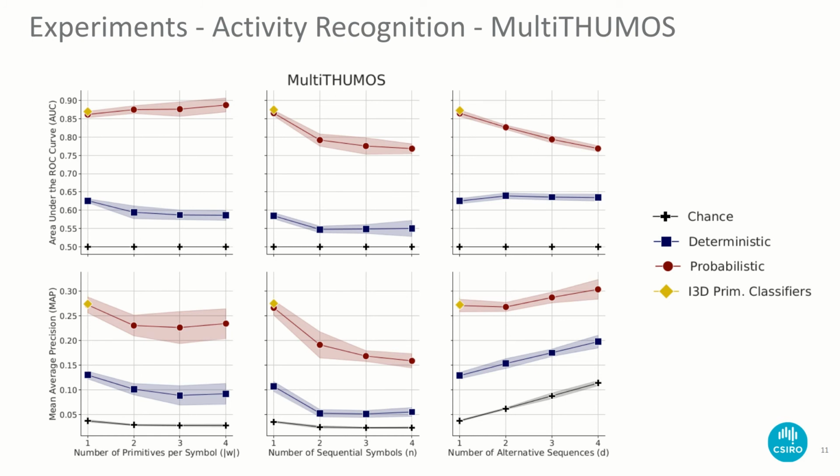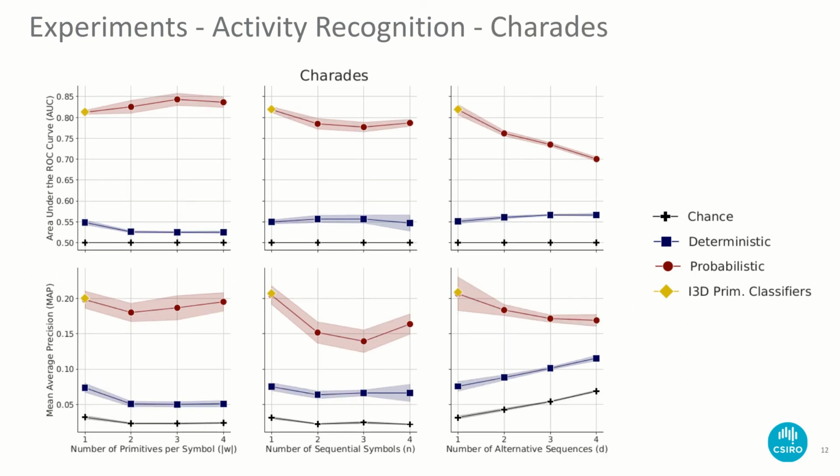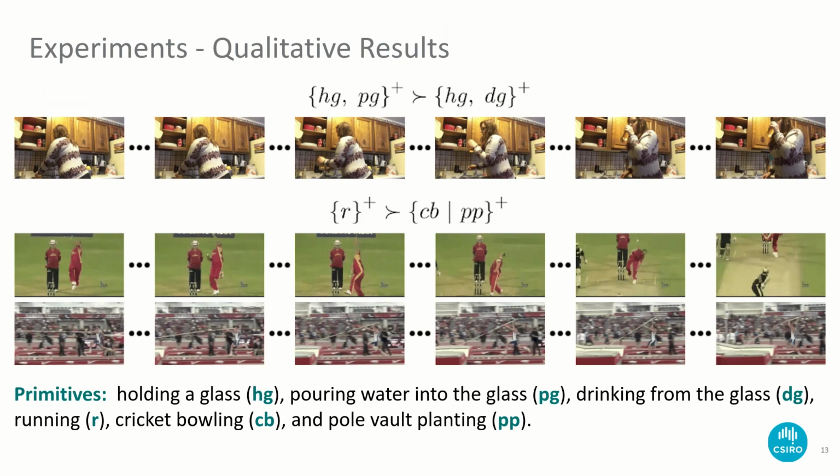As you can see, the probabilistic approach is able to extend the I3D model to much more complex expressions without degrading its performance significantly. This is a very good result, suggesting that further developments in standard action recognition models would easily boost the performance in compositional action recognition. The same two observations can be made for the results with the Charades dataset. Just for illustrating our experiments, here we have two expressions mined from this action recognition dataset and their matched videos.